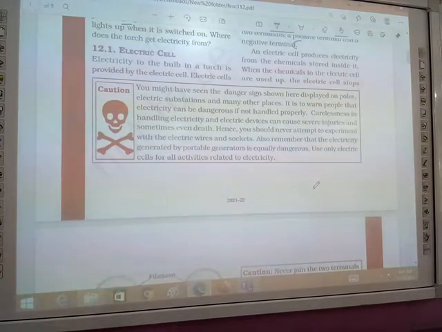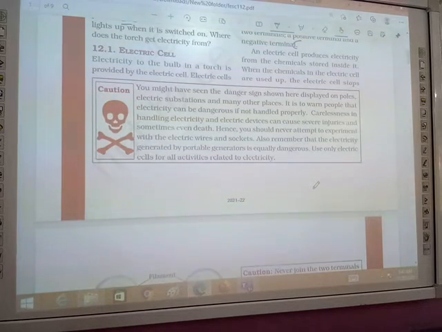As you all know, in wires there is a black or green coating. It is an insulator, so if we touch the wire, it will not harm us. But don't touch it, beta. When we switch on the fan, lights or anything, even if the wires have a coating, please don't touch them. Be cautious, because electric current always flows. And one more thing: even when the switch is off, electric current can flow. We should not touch electricity with a wet hand.